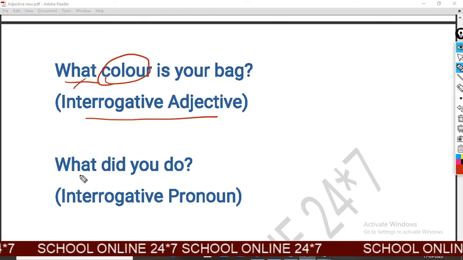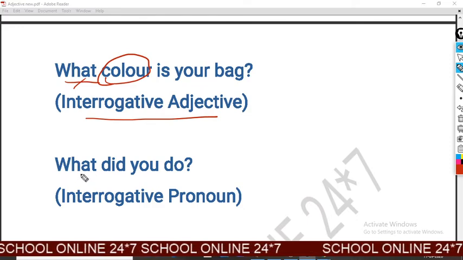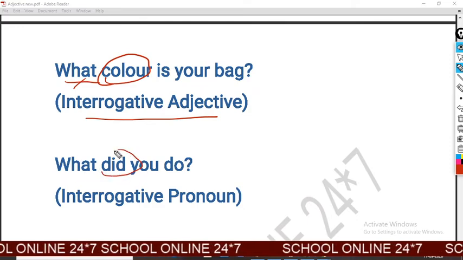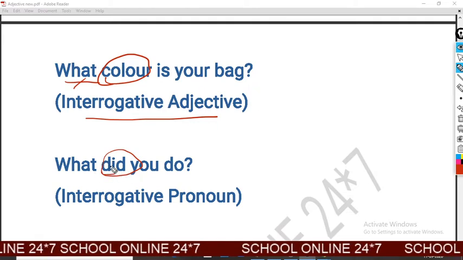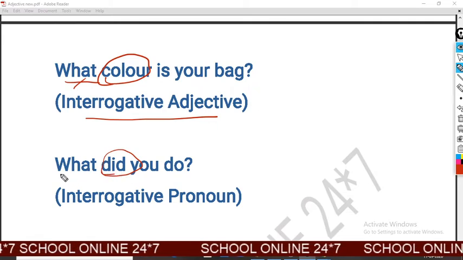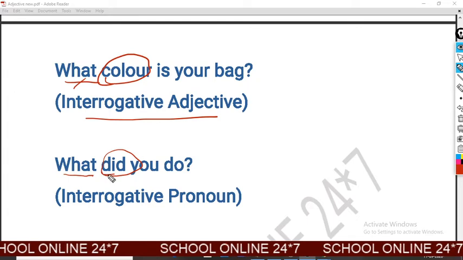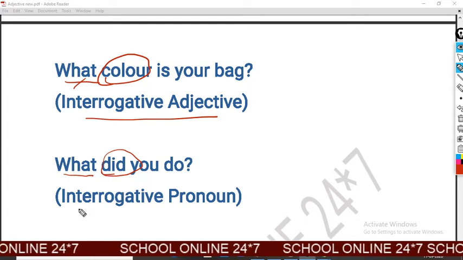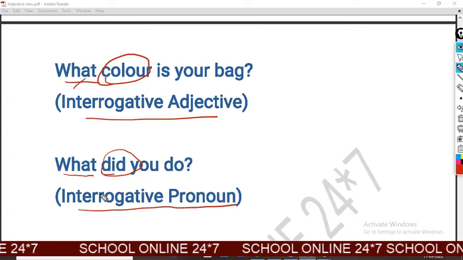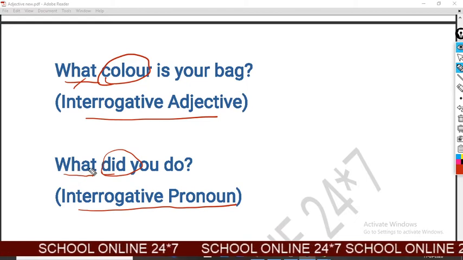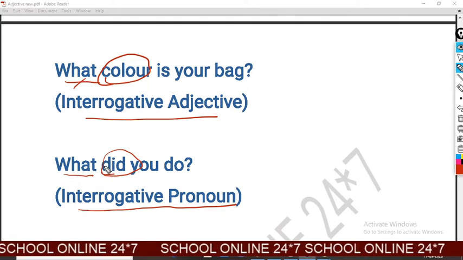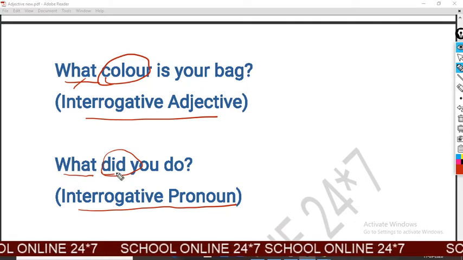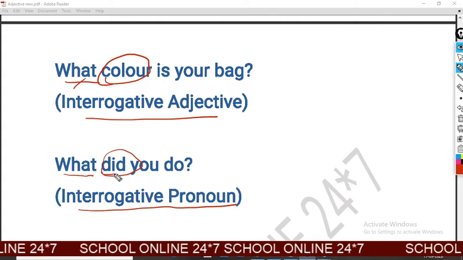Look at another example for interrogative pronoun. There you can find did, and before did you can find a WH-type word, what, and this is the use of interrogative pronoun because after what we can see did, and did is a helping verb there.